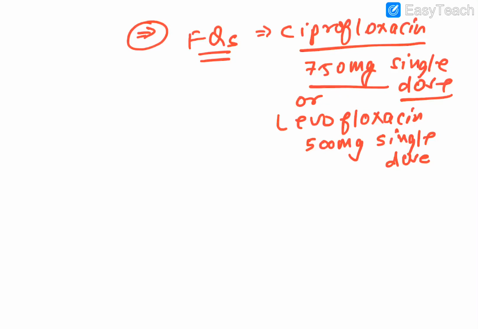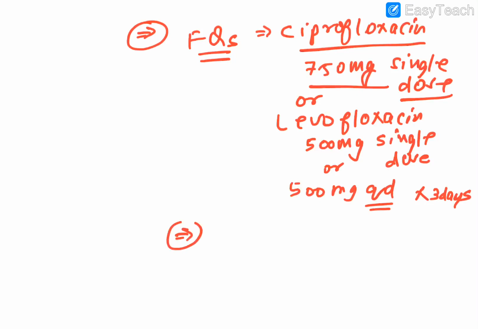And regarding the levo, 500 milligram single dose can be sufficient, or you can go for 500 milligram QD also, and that can be given for 3 days.